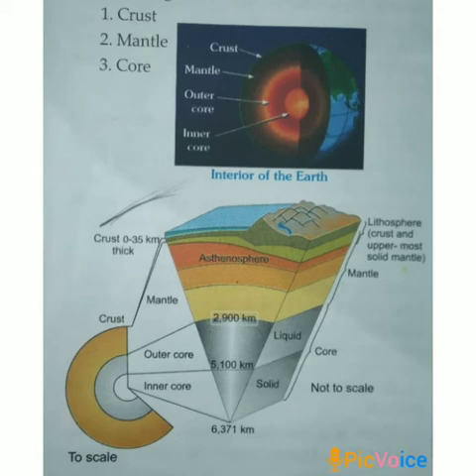When the molten material comes out from beneath a sea floor, it creates a new floor. It means new sea floor. On the other hand, the lava deposited on the land surface makes mountains and plateaus.